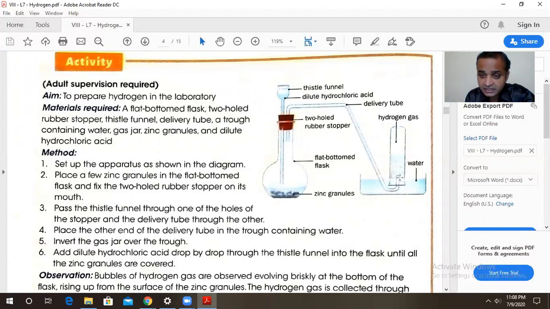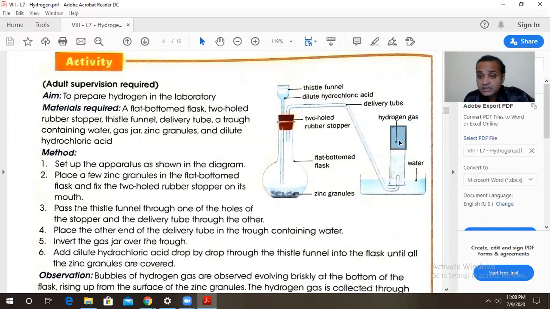So as it is lighter, it will travel up, and it is immiscible, so it will travel up, and this test tube will get filled with hydrogen gas. As this test tube goes on filling, it will push the water down. That means every time these test tubes get filled slowly, the water is pushed down, and this is called the collection of hydrogen gas, that is the lighter hydrogen gas, by downward displacement of water.